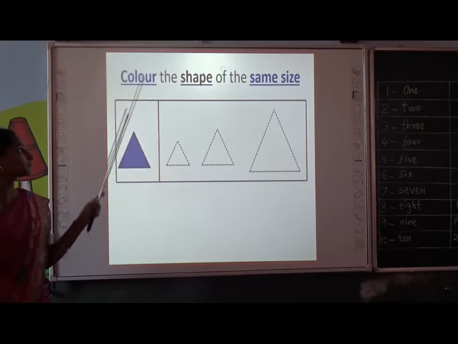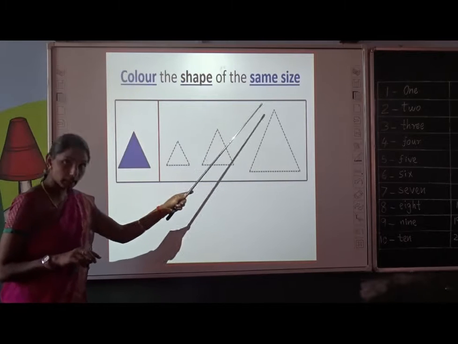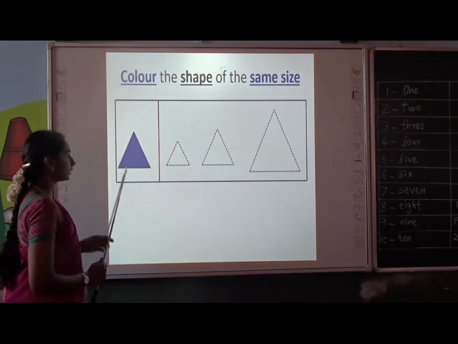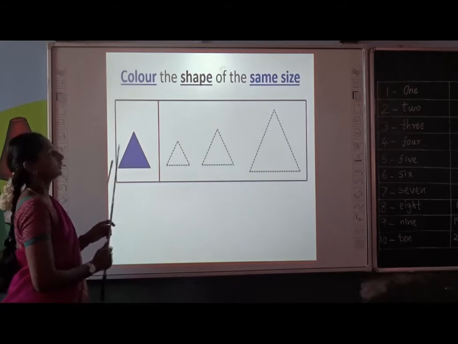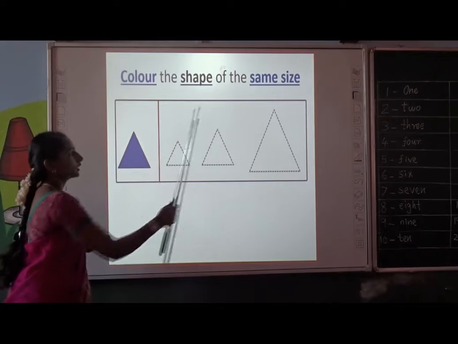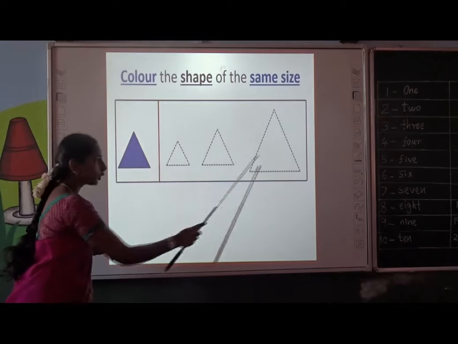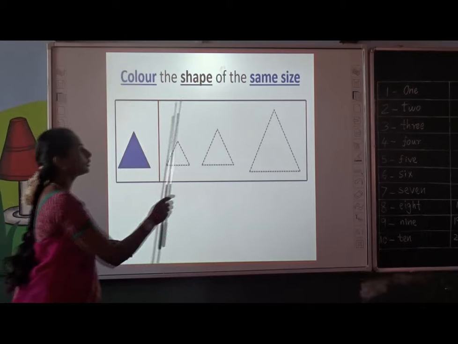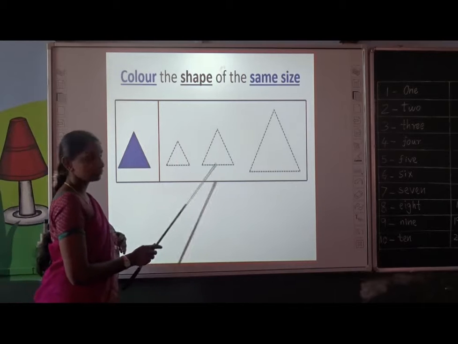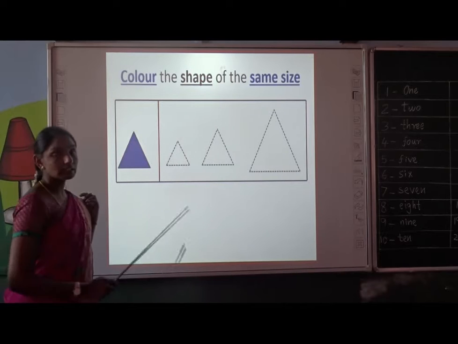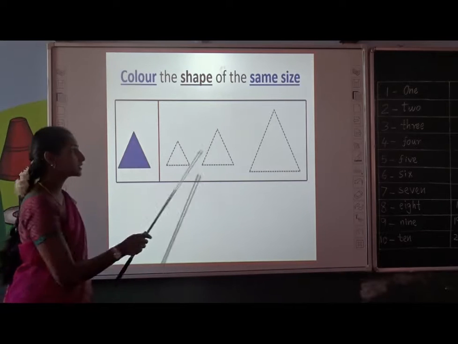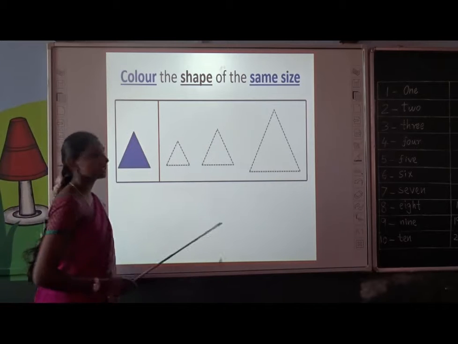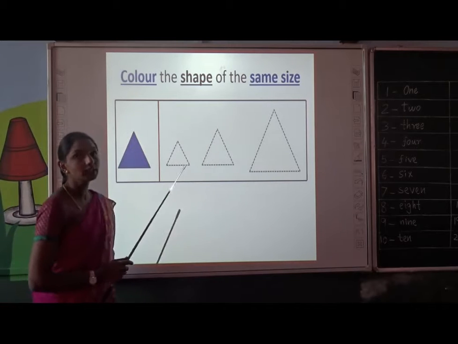Okay. The next one. Color the shape of the same size. Make note of the words same size. On left side, you have a shape. What is it? Triangle. On right side, you have 3 options. These are all triangles, but these are all in different sizes. You have to color the triangle which is same size as the given shape. Are you ready? Which Kana? Yes, the second one is same size as the given triangle.